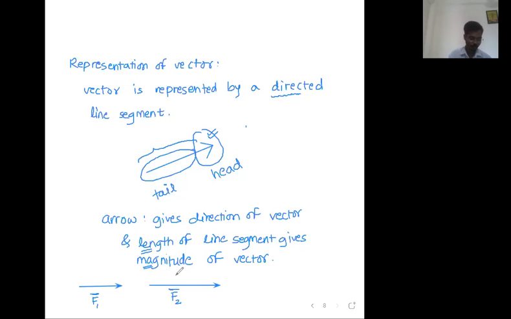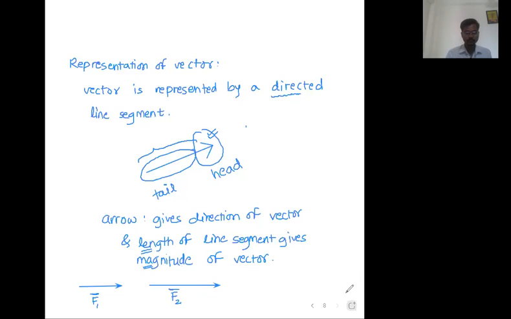Okay, fine. Got it? Everyone reply to me in the chat box. Got it? Yes, no? So that I can move on to the next point. Very good. Now let us take one example and then we will stop.